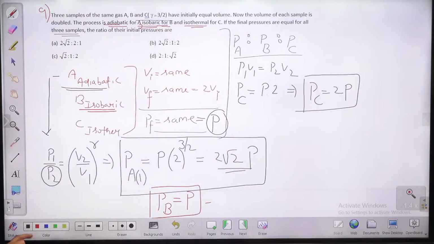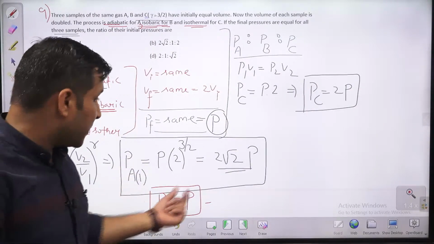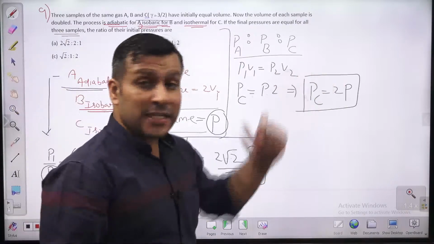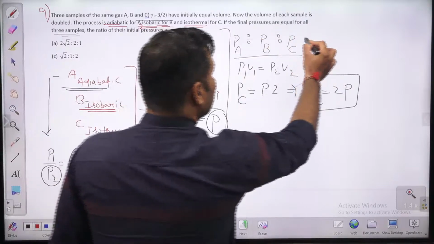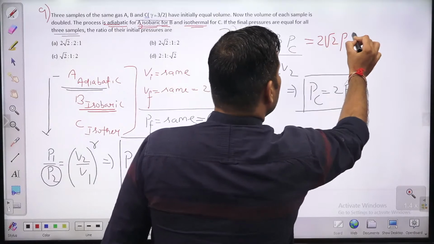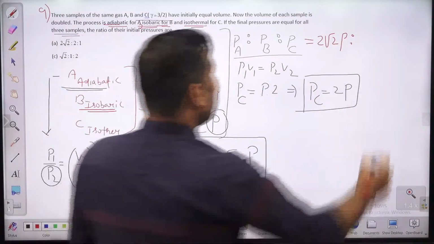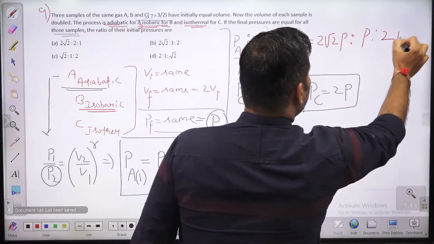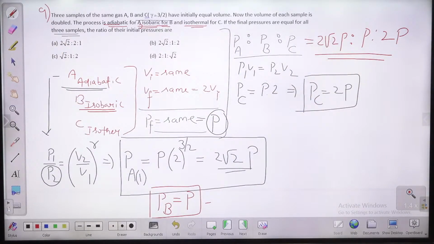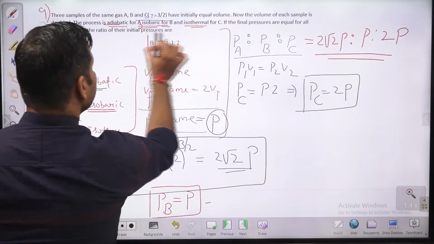PC equal to 2P. So the initial pressure of A is 2 under root 2P. Initial pressure of B is P. Initial pressure of C is this. And what we want is this ratio, which is nothing but the ratio 2 under root 2P to P to 2P. P is common for all, so the ratio will be under root 2, under root 2, ratio 1 under into 2. So the answer will be option B, the right answer.